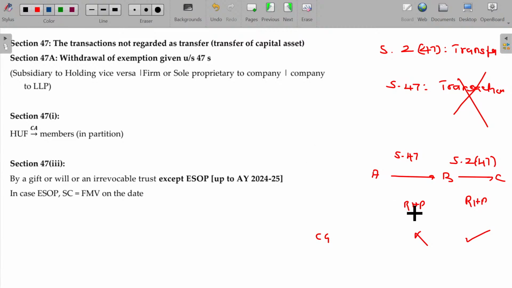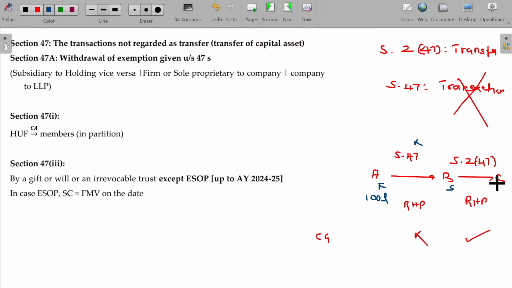For example, A being father and B being son. A gives the property to B by will, or after the demise of A it is transferred to B. Then this is not considered as transfer. So A purchased the asset for 100 lakhs. It is transferred to B, but this transfer is not considered for taxation purposes because this transaction is not a transfer as per Section 47.